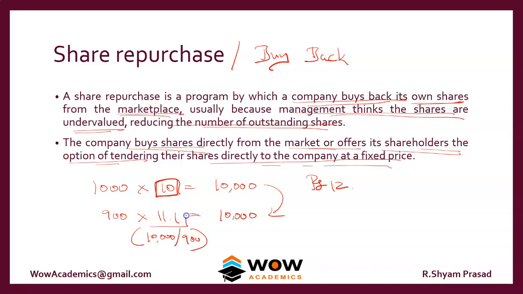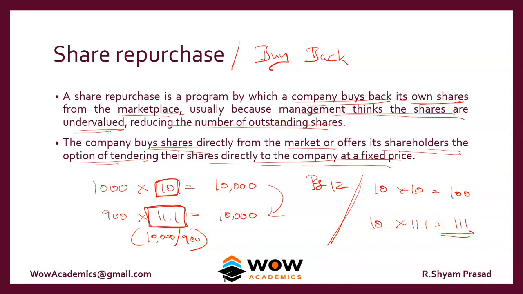So the new share price would be 11.1. Say you are an individual shareholder with 10 shares of this company, worth 100 rupees. You have not participated in the buyback, so you still have the same 10 shares, but the share price has gone to 11.1. So without doing anything on your part, you have become richer.